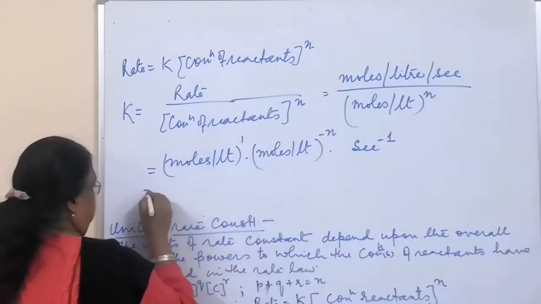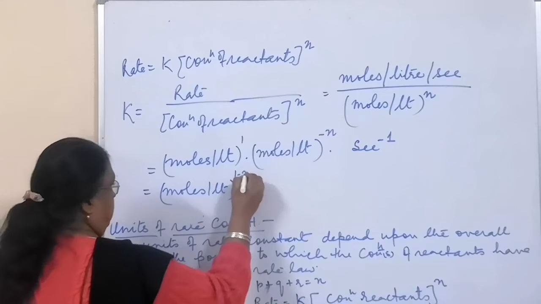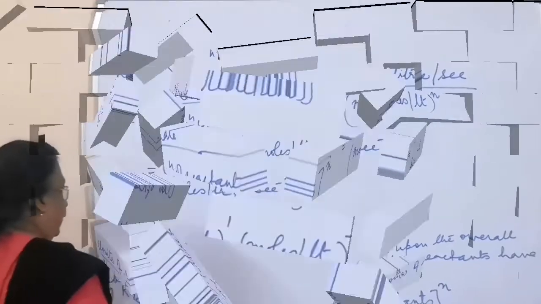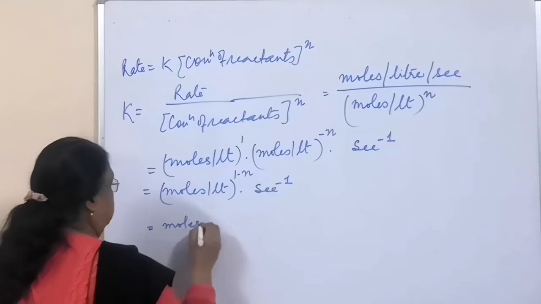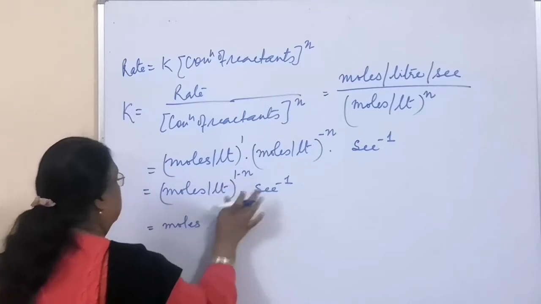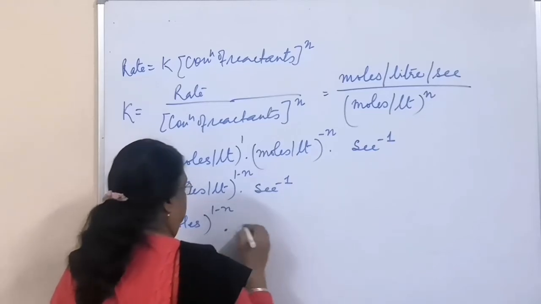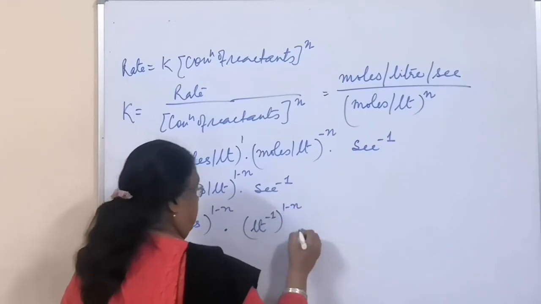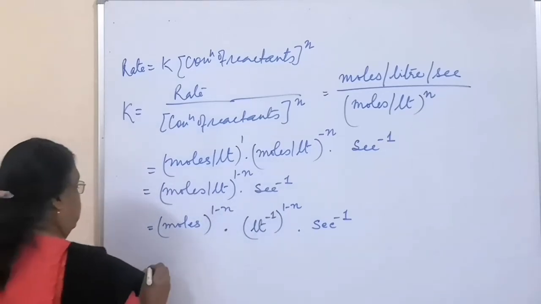So bases are same, so powers will be added: moles per liter raised to the power 1 minus n into second minus 1. Now further we go, we have moles raised to the power 1 minus n, and liter minus 1 raised to the power 1 minus n, into second.